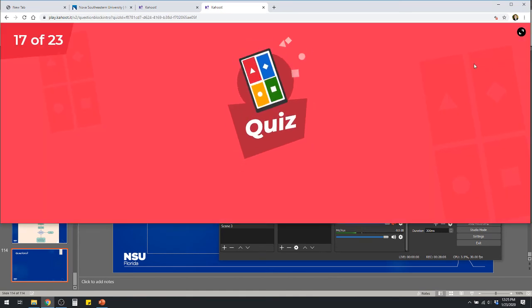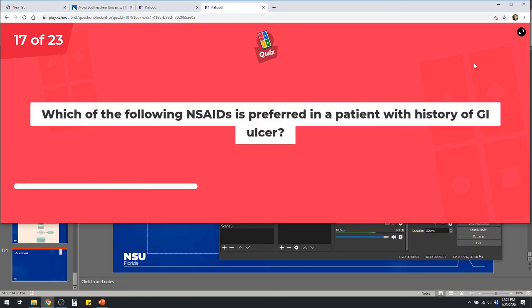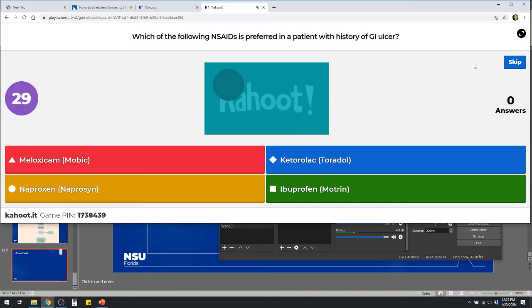Right. Which of the following NSAIDs is preferred in a patient with a history of GI ulcer? Meloxicam, ketorolac, naproxen, or ibuprofen. So most of you are probably looking for which answer? Celecoxib or Celebrex, right? Well, I didn't do that. I want to challenge that gray matter.